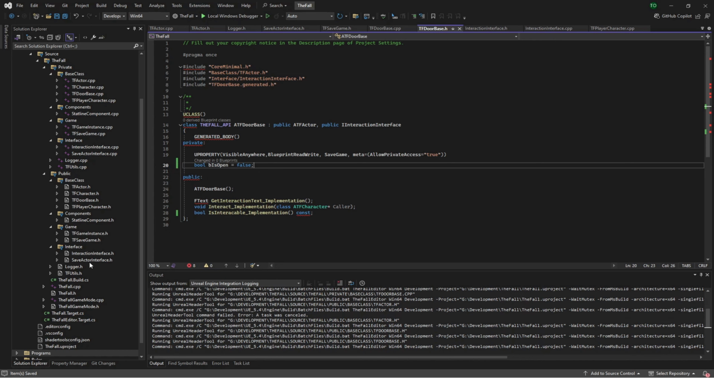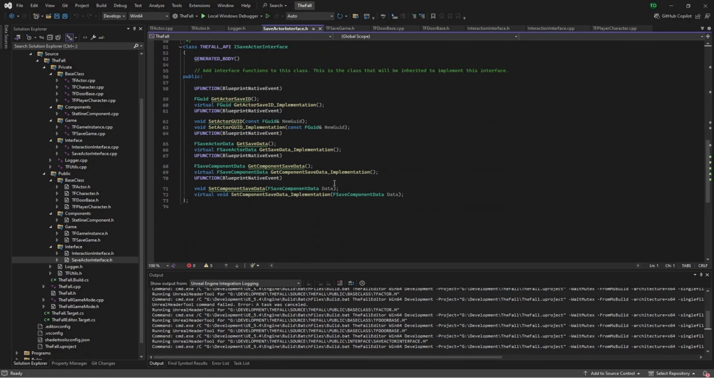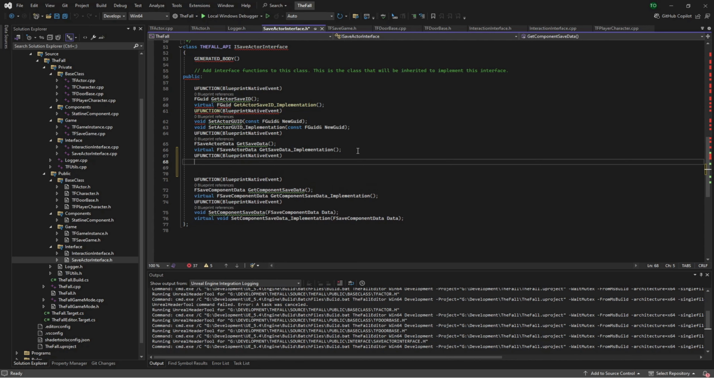So actually, let's go to our save actor interface here a second. No, I don't want to rename it. So it would be get component, again, set component. Actually, yes, so that is what we want to do here. It's a function that we never added. We're going to add that in now of get actor ID, set actor ID, get save data, get component data. Okay, so it's in here. So we're going to copy this for the U function and void update from save.